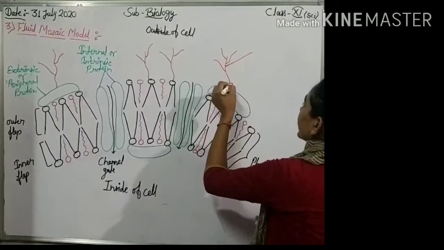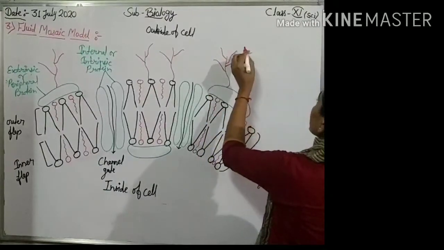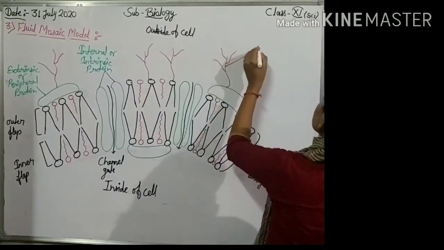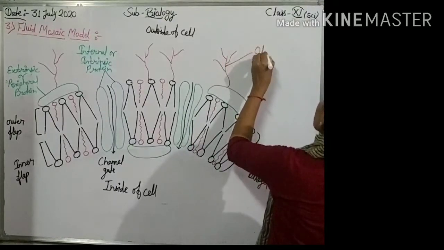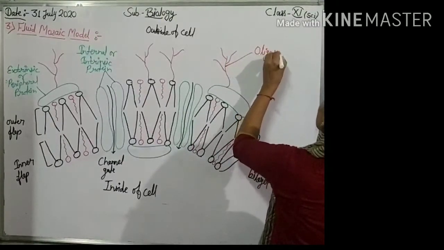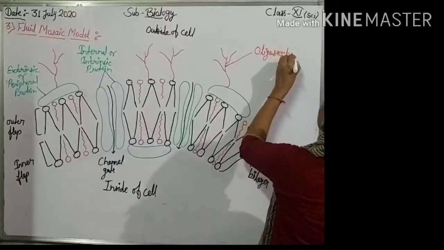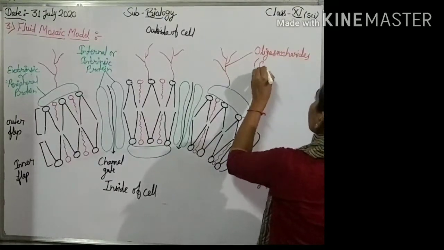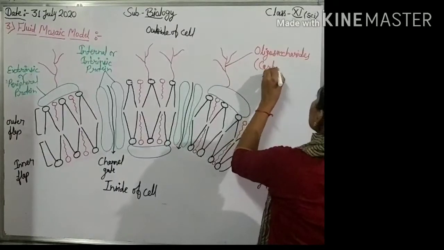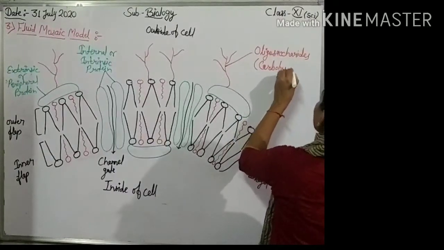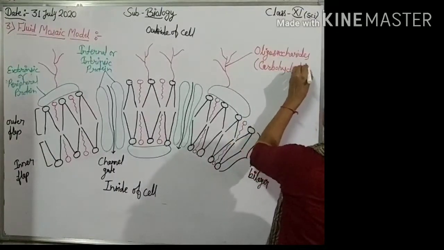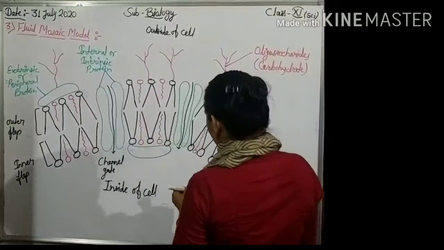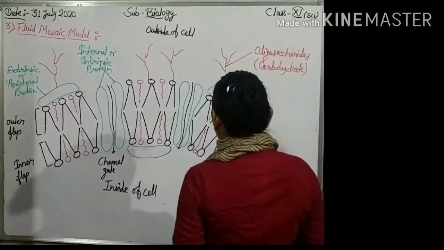These are carbohydrate attached to extrinsic protein, oligosaccharide means carbohydrate, help to cell recognition.